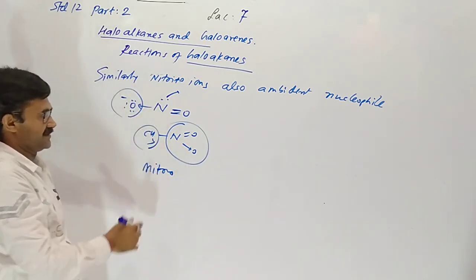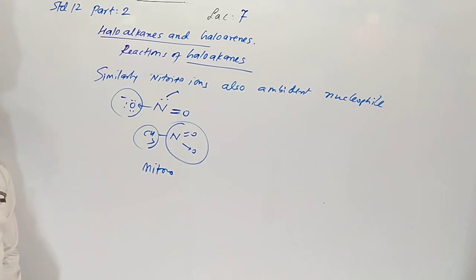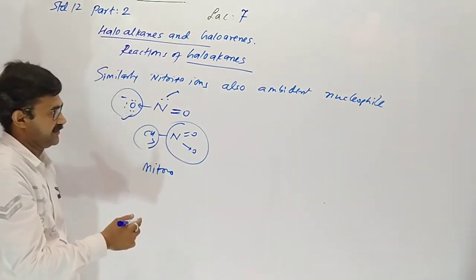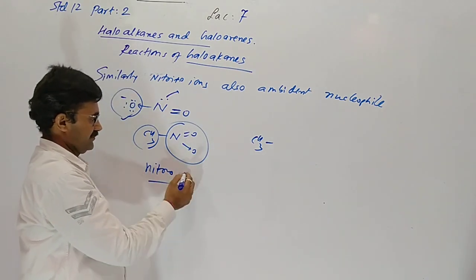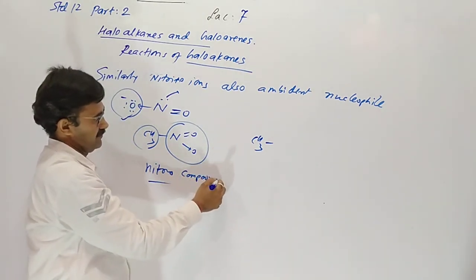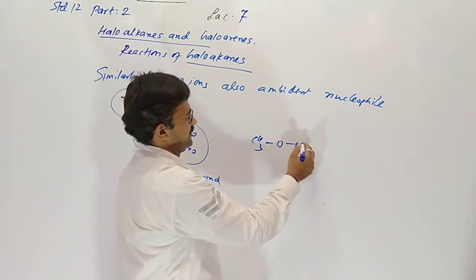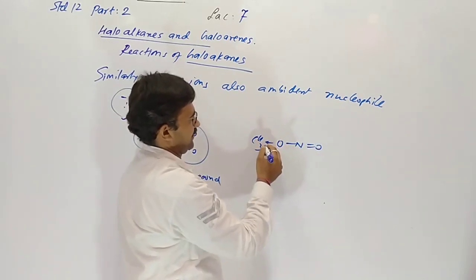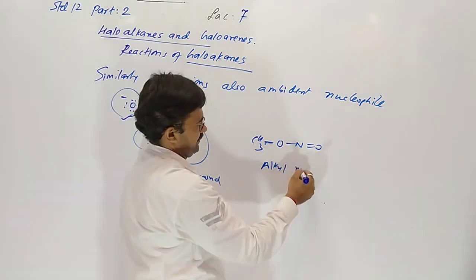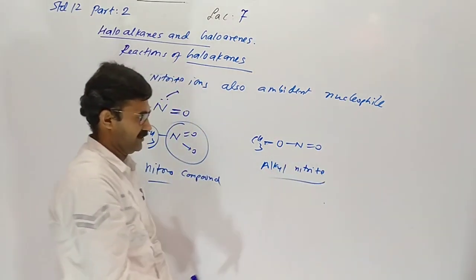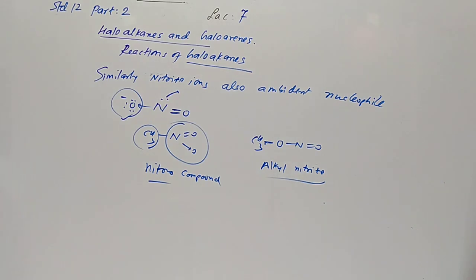Here two possibilities. If oxygen is donating the electron pair to the carbon, alkyl nitrite compound occurs. So it is also an ambident nucleophile, which depends upon its condition.